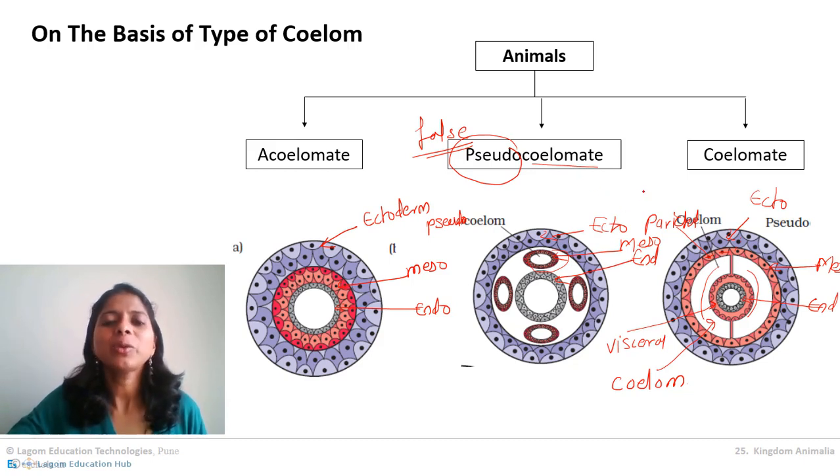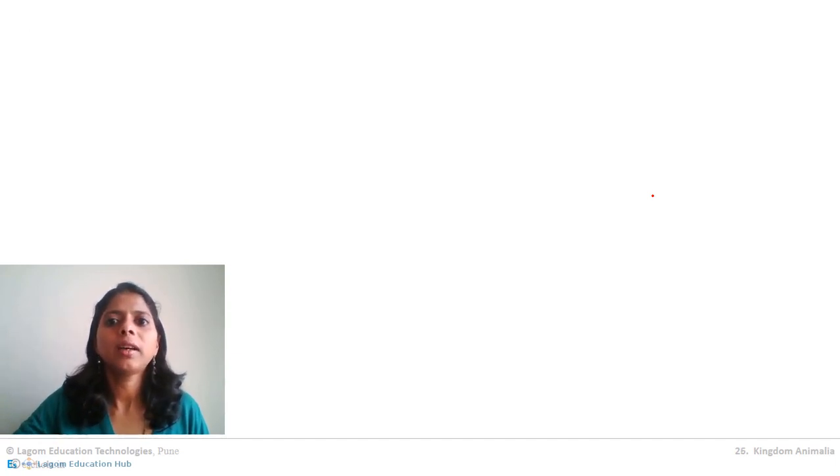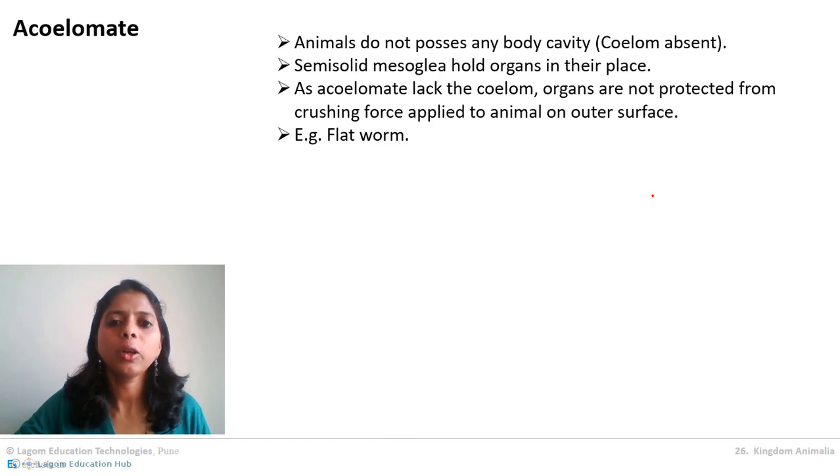This is the advantage of coelomates. If the coelom is there, the development of organs will take place properly. Mesoderm will hold the organs and not allow them to leave their position and move to a different location. So let's go into details about coelomate animals.